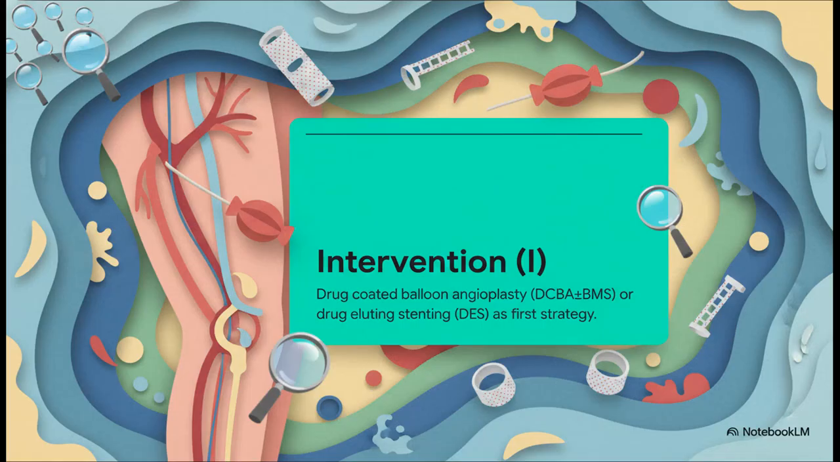All right, on to the interventions. The I, there were two of them. First up, you had drug-coated balloon angioplasty, DCBA, with the option for a bailout bare metal stent. The second arm was primary drug-eluting stent, or DES, implantation. And remember, both of these were targeted specifically at the femoropopliteal segment.